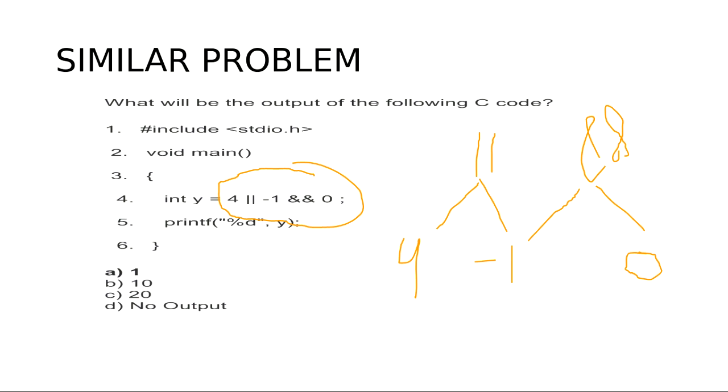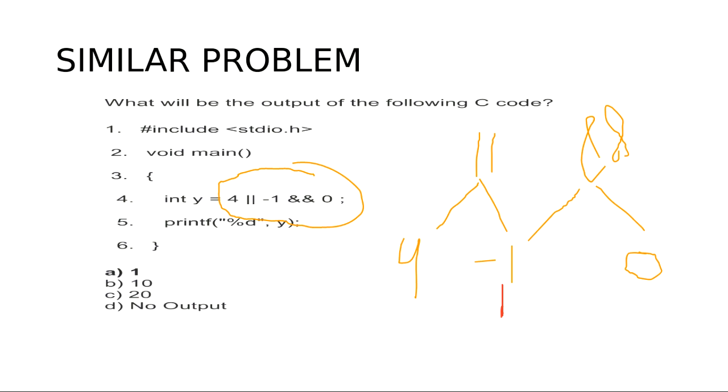So what is -1 here? -1 is 1, because I told you yesterday that if there is some value, then it will be considered as 1. Only 0 and space are considered as zeros, and apart from 0 and space, if we give anything like 4 or -1, it will be treated as 1.